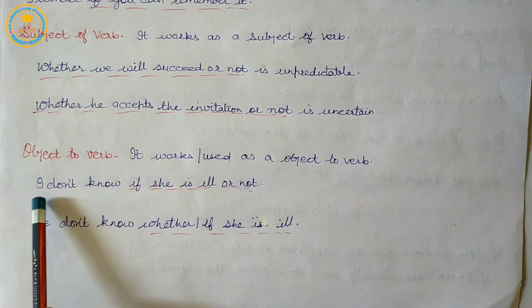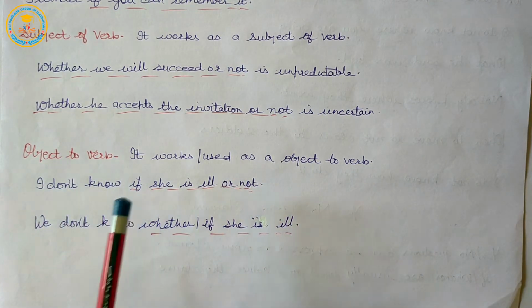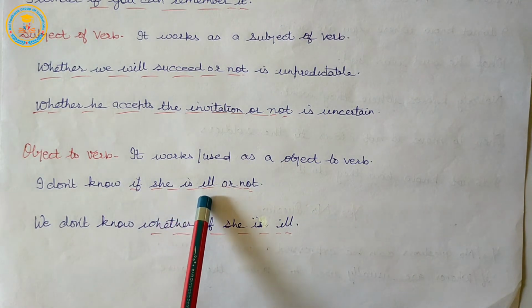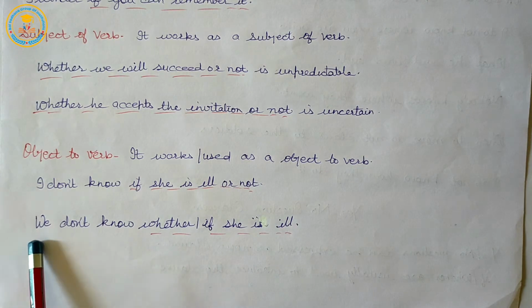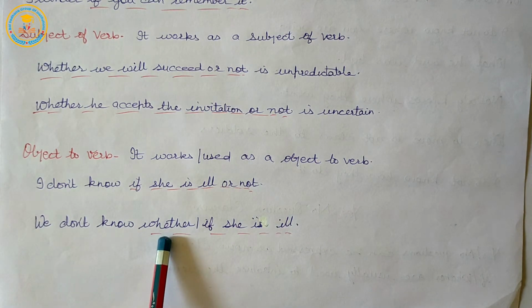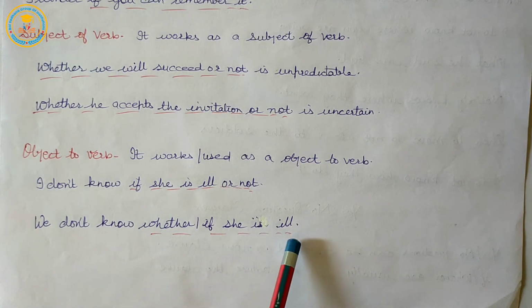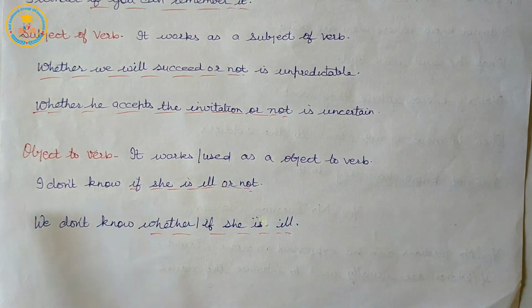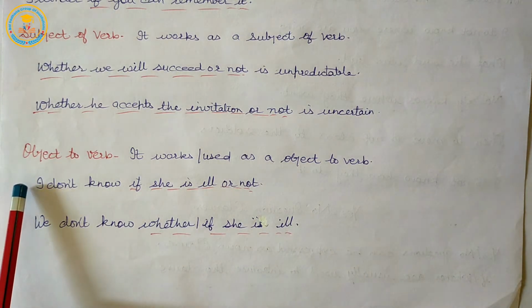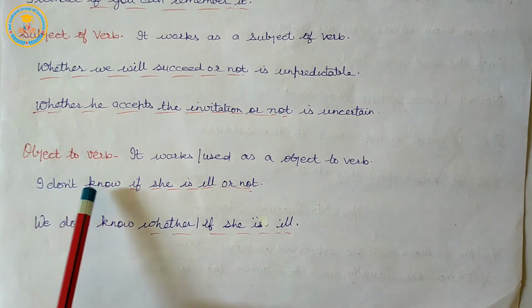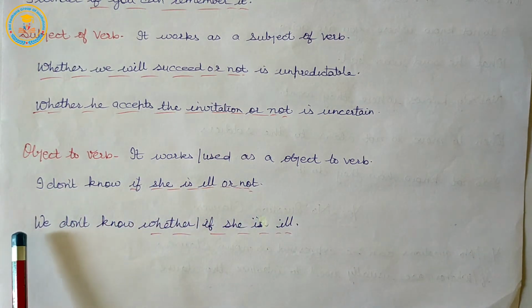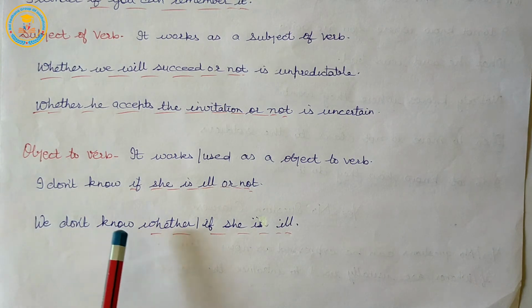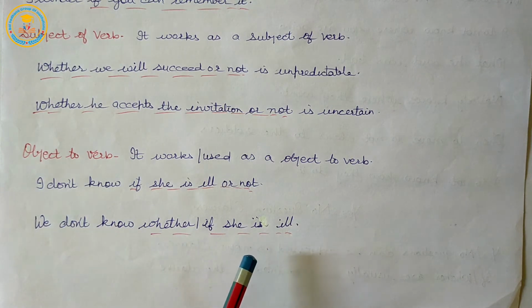Example for object to verb: I don't know if she is ill or not. Second example: we don't know whether or if she is ill.